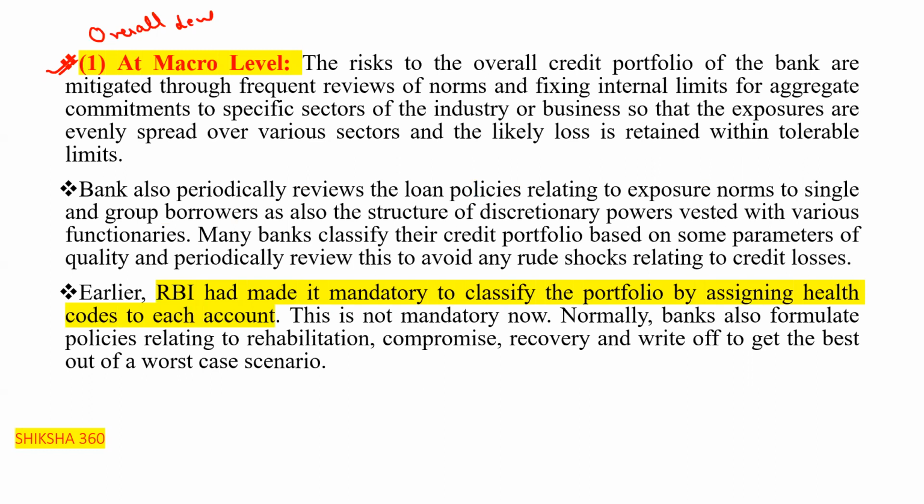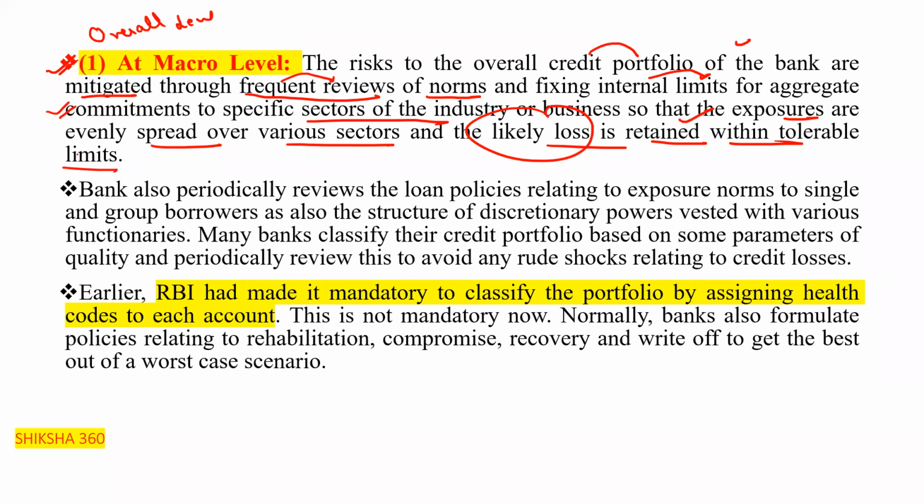The risks to the overall credit portfolio of the bank are mitigated through frequent reviews of the norms and fixing internal limits for aggregate commitments to specific sectors of the industry or business, so that the exposures are evenly spread over various sectors and the likely loss is retained within tolerable limits.